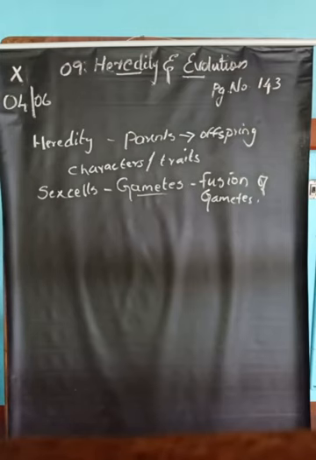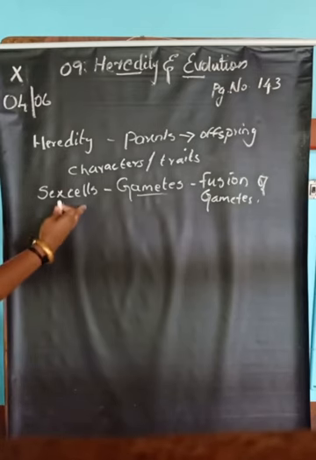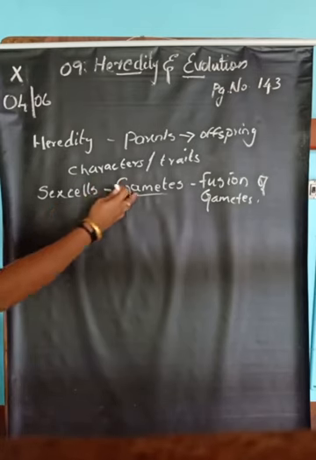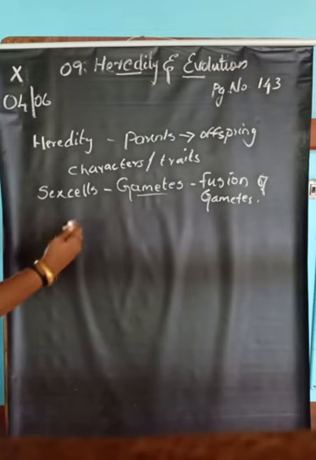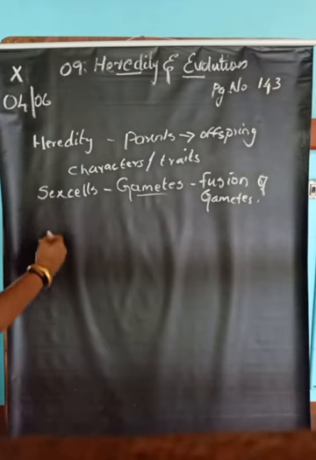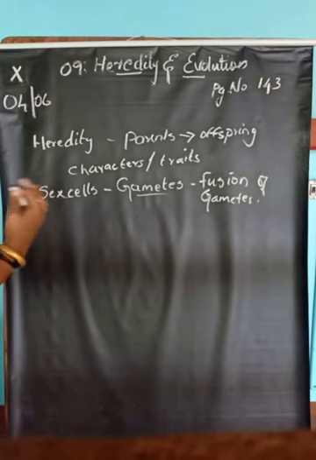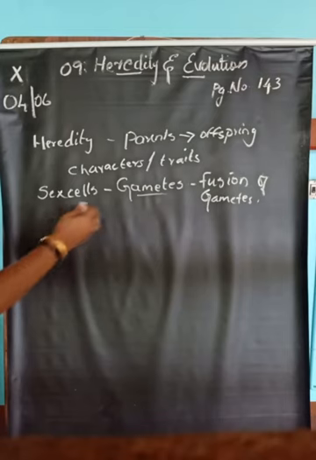Heredity is the transmission of characters or traits from parents to offspring. The hereditary information is present in the sex cells, also called gametes. Reproduction may take place by the fusion of gametes, one gamete from the father, another gamete from the mother. So the transmission of characters takes place from parents to offspring with the help of gametes. These are the main points regarding heredity.